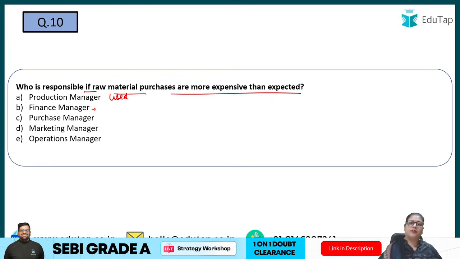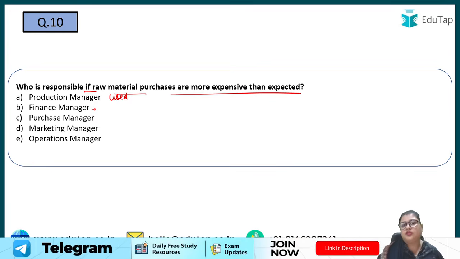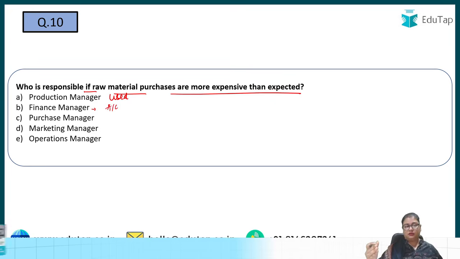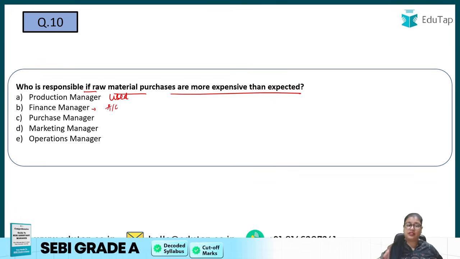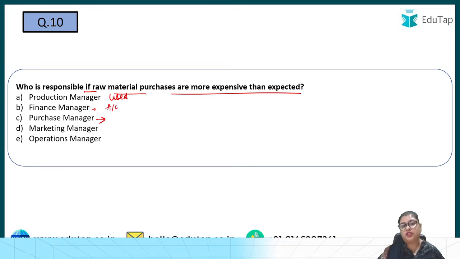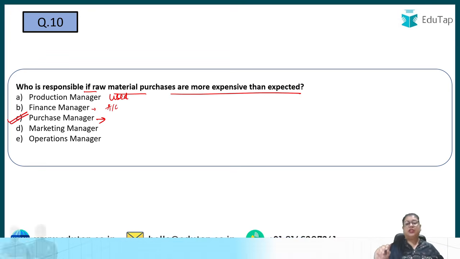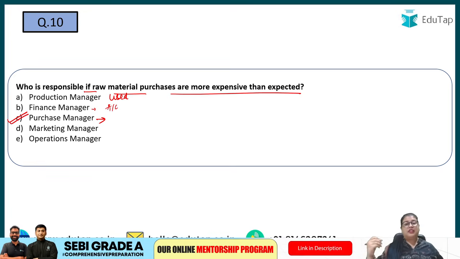I'm saying okay, I'm giving you 20,000 for your purchases. Now you purchase 100 units out of it or 200 units out of it, I don't care. I'm just authorizing you the money. So basically the finance department is just taking care of the accounts. Then the purchase manager, can I hold this purchase manager responsible? Yes, the purchase manager will be held responsible because he has not negotiated well, since he is going for the purchasing. So yes, the answer would be purchase manager. He will be held responsible if he is buying expensive products.